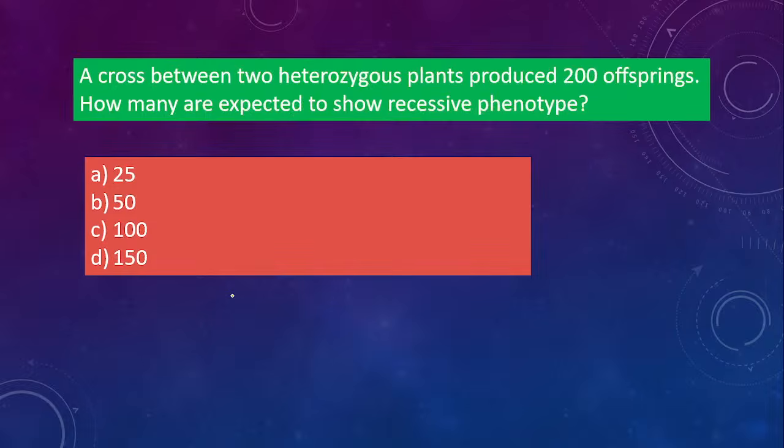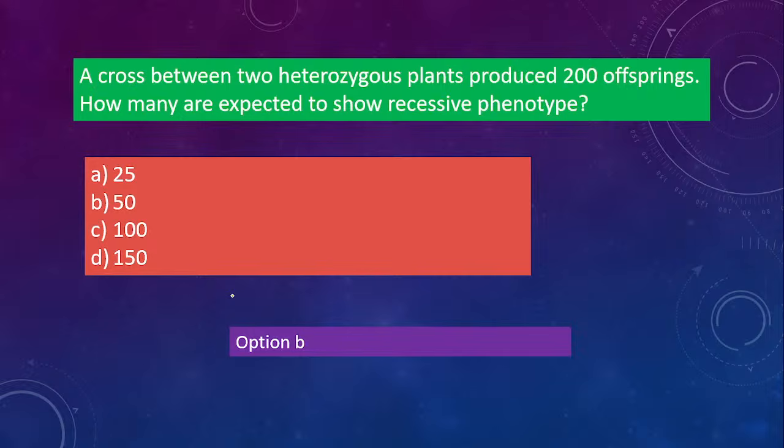Next one. A cross between two heterozygous plants produces 200 offsprings. How many are expected to show recessive phenotype? See the question. Two heterozygous plants are taken, and you get the offsprings. 200 offsprings are obtained. So how many will show the recessive phenotype? Is it 25, 50, 100 or 150? These are sums. These are very important ones. One question always comes, so you should know. So here 50 will be the answer.